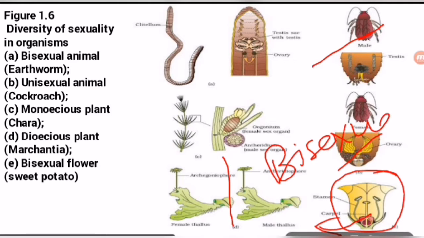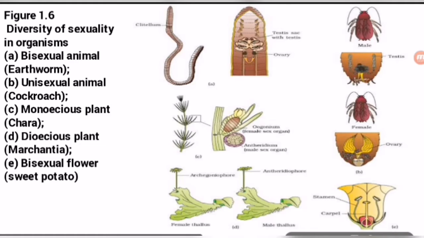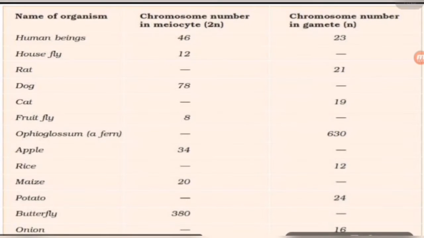Bisexual means both the type of male and female gametes are formed in a single flower. So these are the different diagrammatic representations of sexuality. Students, let's discuss the gamete, the chromosome number in the gamete and their mother cell.